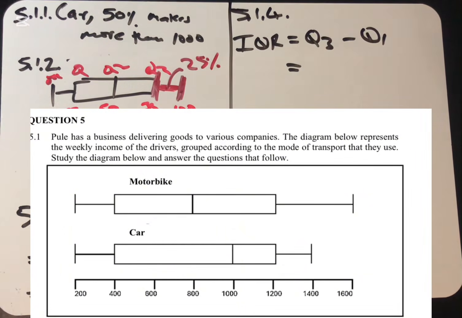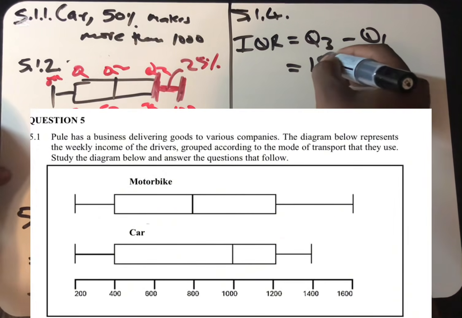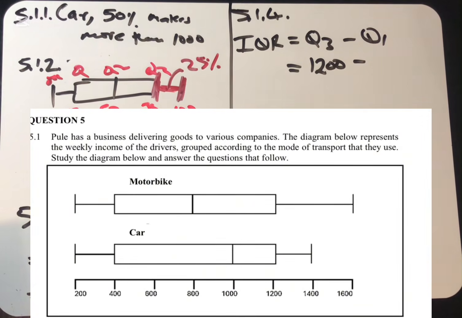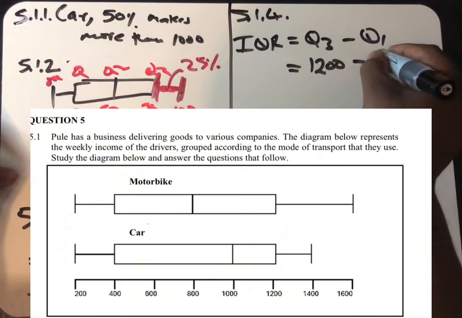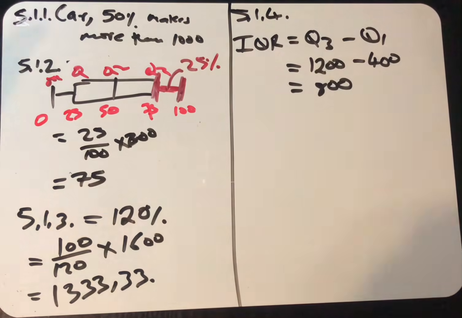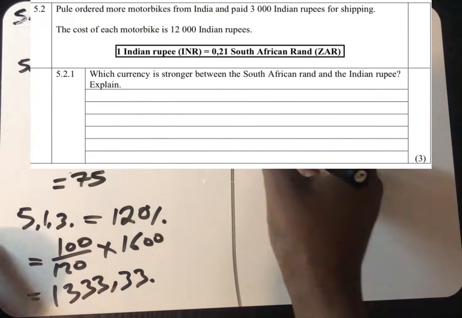In this case, we know that our Q3 is 1,200. And then our Q1 here is 400. The difference between the two is 800.